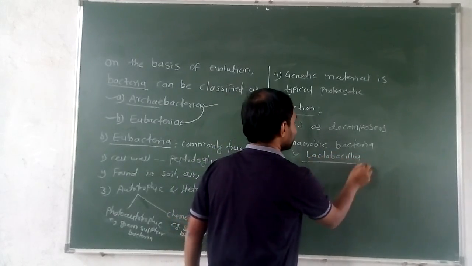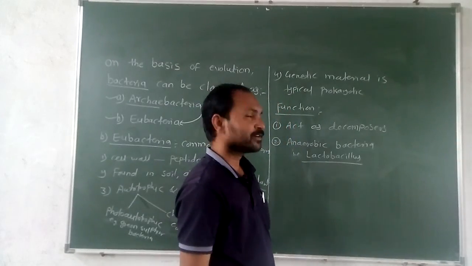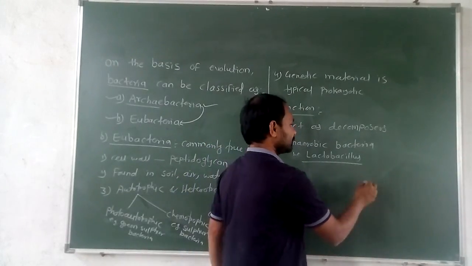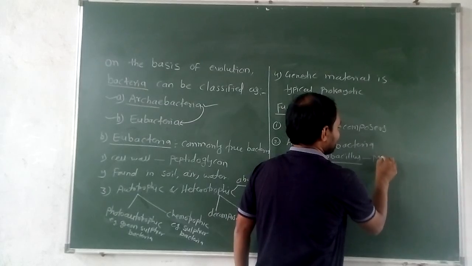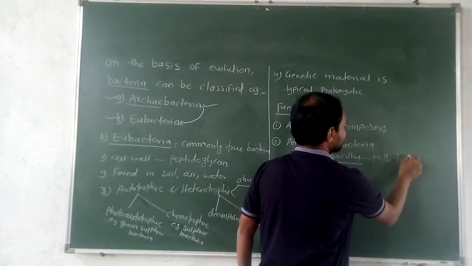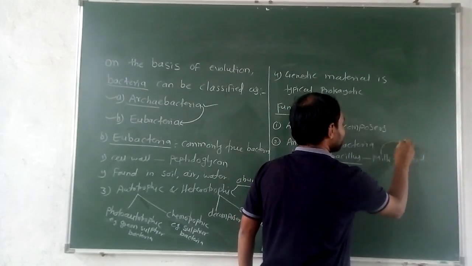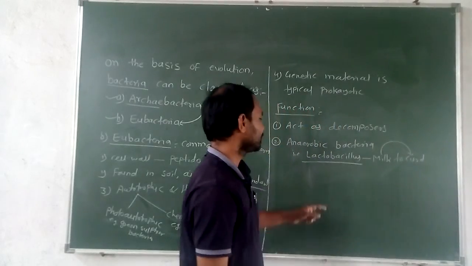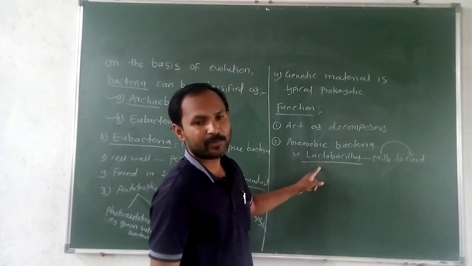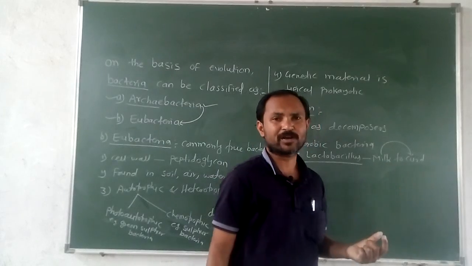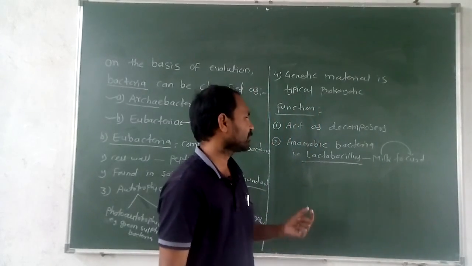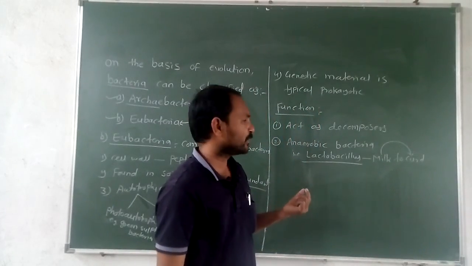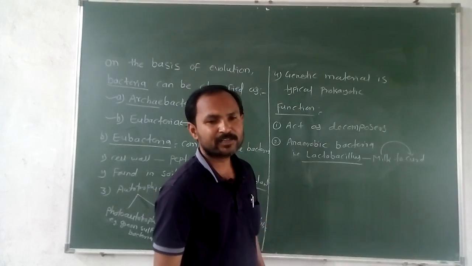This bacteria is very important because it converts milk into curd. Milk is converted into curd with the help of Lactobacillus, and curd is a very important product for human beings. This is the second function.